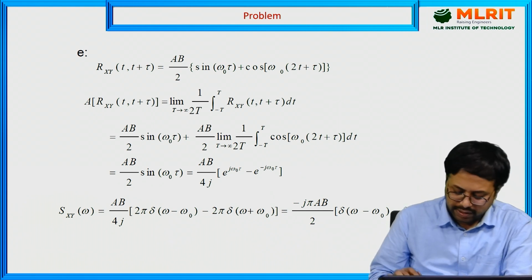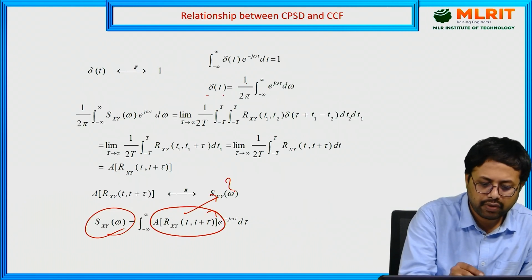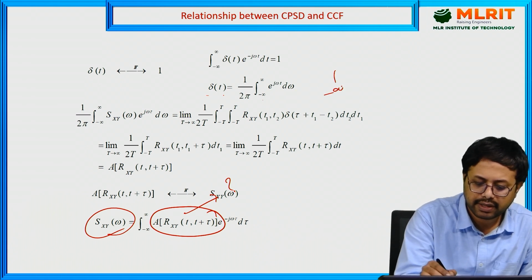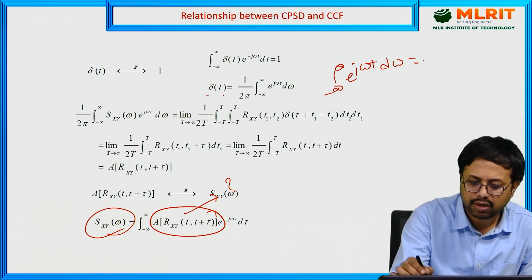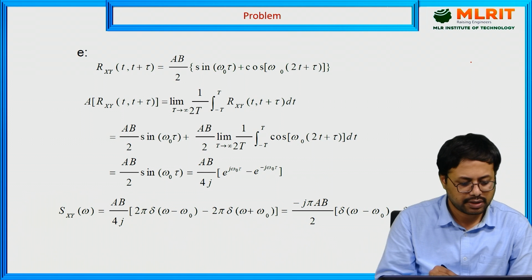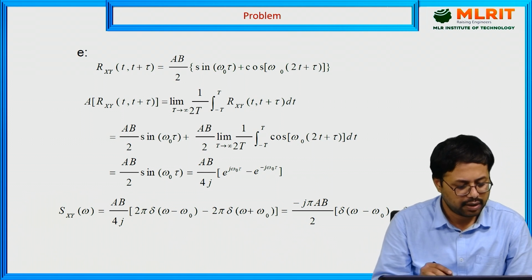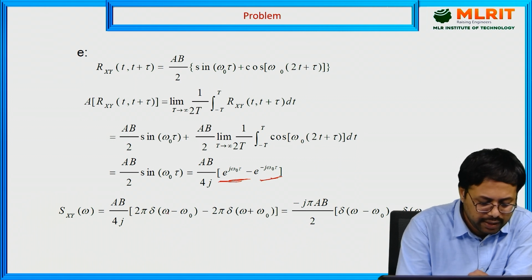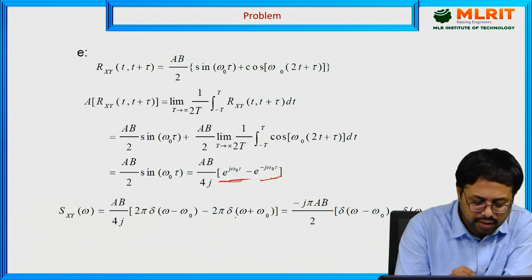Just now we have discussed del of t equal to 1 by 2 pi integration from minus infinity to infinity e power j omega t d omega, so the integration of e power j omega t d omega is equal to 2 pi into del of t. Here you can substitute del of omega. This part you separate: 2 pi del of omega minus omega naught minus 2 pi del of omega plus omega naught.